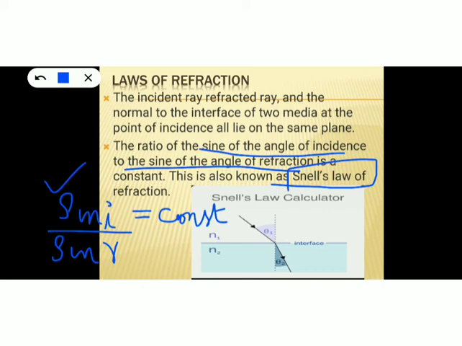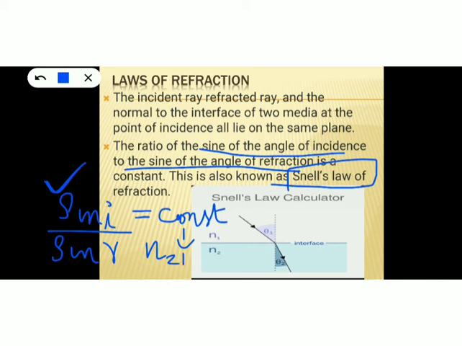So what is Snell's law? The ratio of sine of angle of incidence to the sine of angle of refraction is a constant, and this is Snell's law. And what is the mathematical expression for Snell's law? Sin i by sin r equal to a constant. From the mathematical expression itself you can easily state the law, so just remember the expression. You can easily frame the law from it. So I told you sin i by sin r is a constant. And what is this constant? This constant is represented by n21.